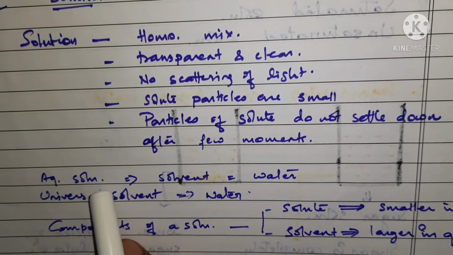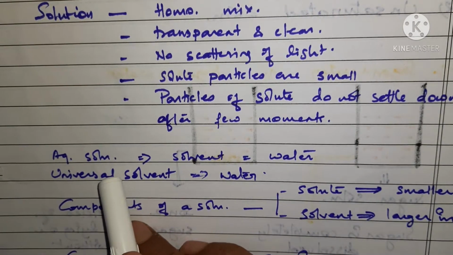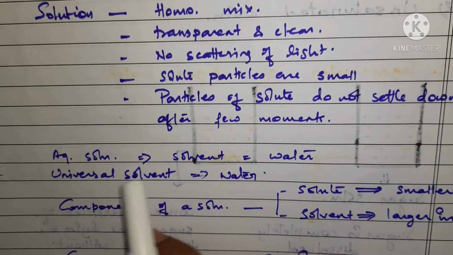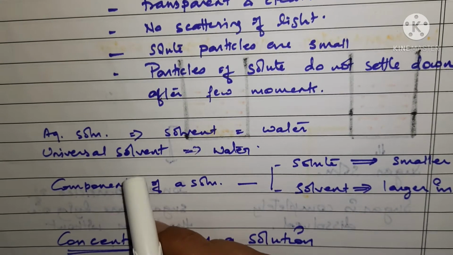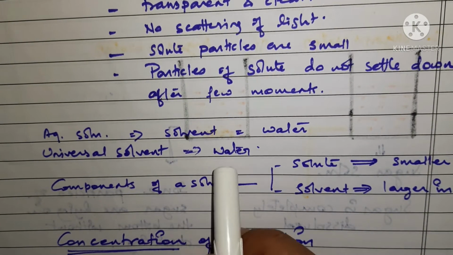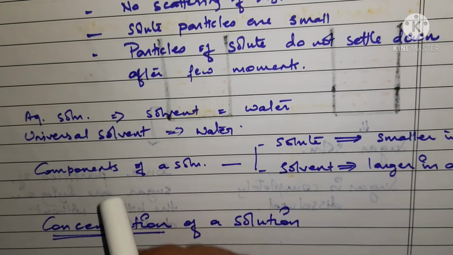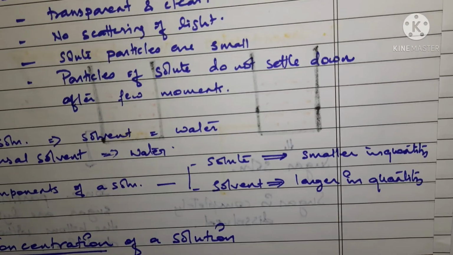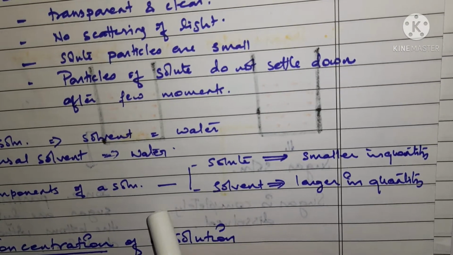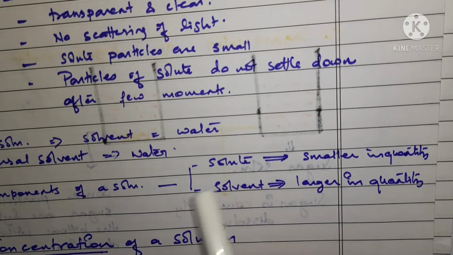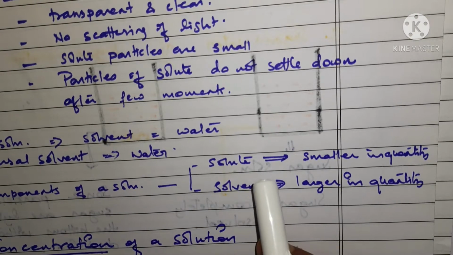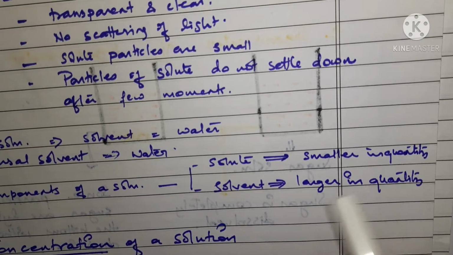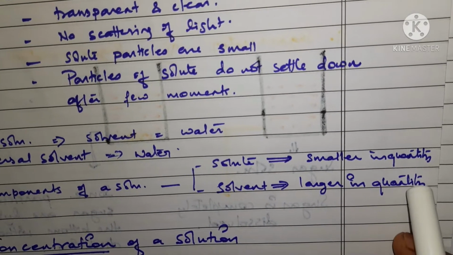Also, we came to know about aqueous solutions in our previous session, where we understood that if the solvent is water, then it is an aqueous solution. Even we know that the universal solvent is actually water itself. Also, the components of a solution were covered in the previous session. There are two components of a solution, which are solutes and solvents. Solutes are always smaller in quantity and solvents are larger in quantity.